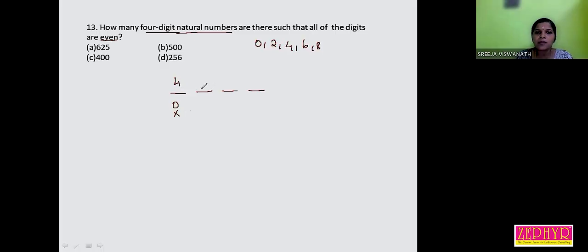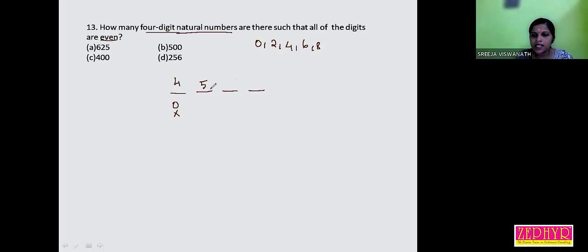Now, how many possibilities are in the second position? Even numbers, and there is no restriction, with repetition. So we can use all 5 numbers in the second position, including 0.